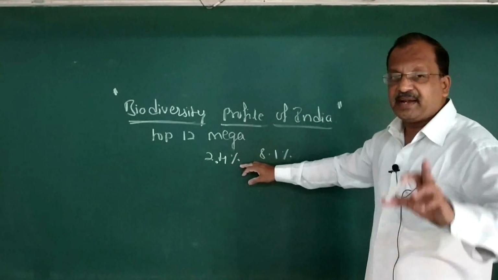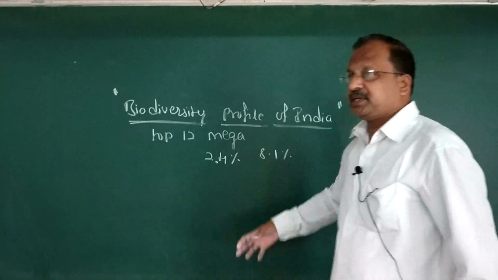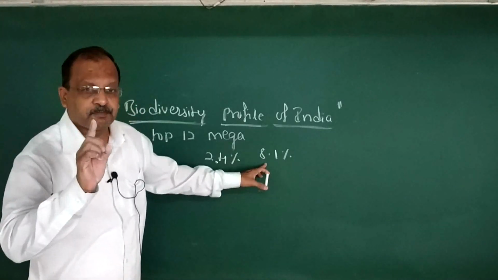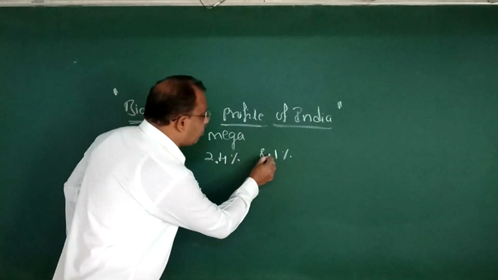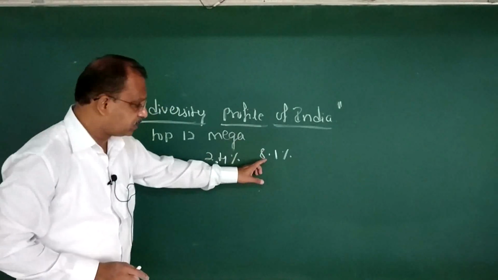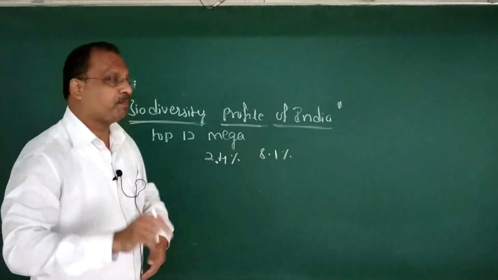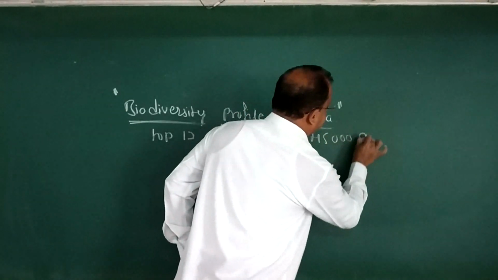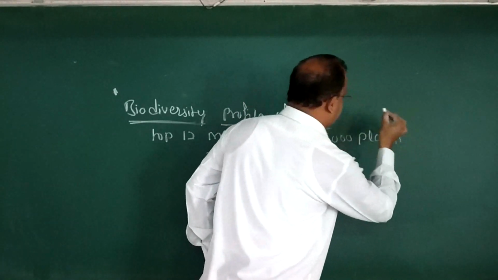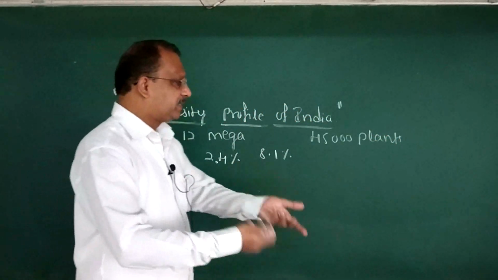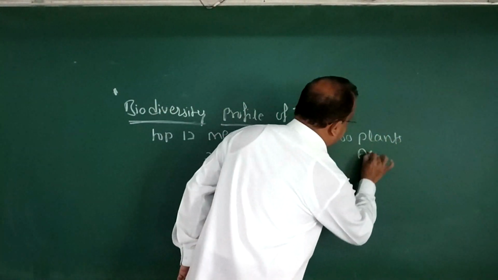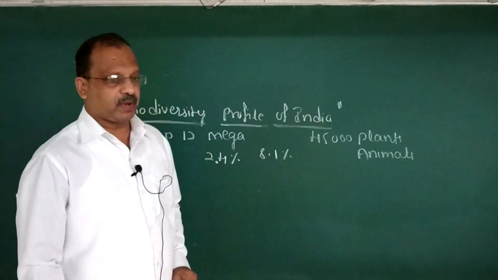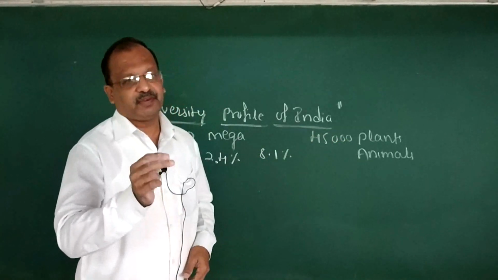It is having a land area of 2.4% with the species richness of 8.1%. 45,000 species of plants are there, double the number of animals.